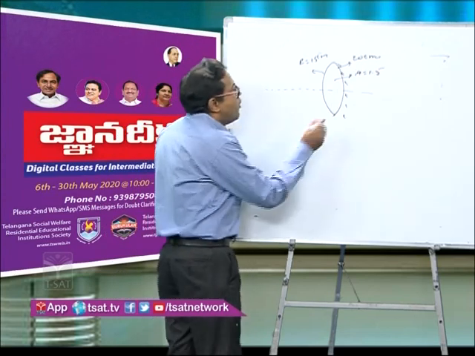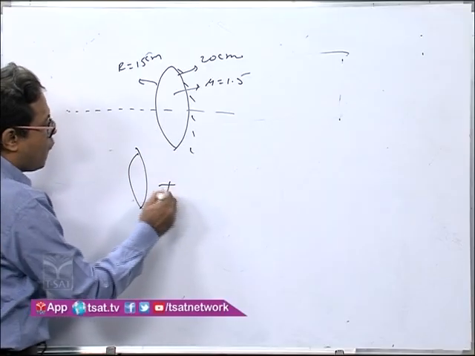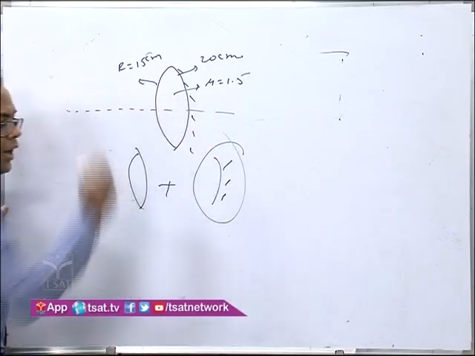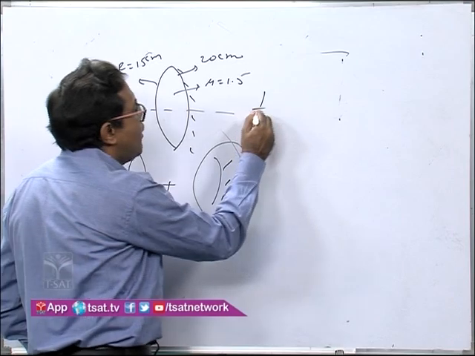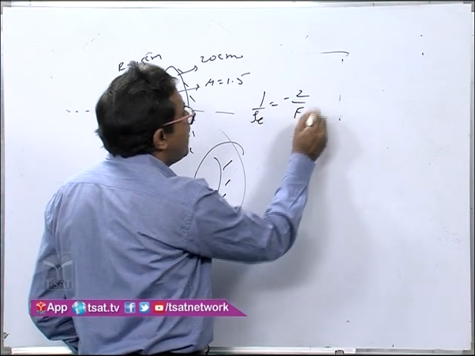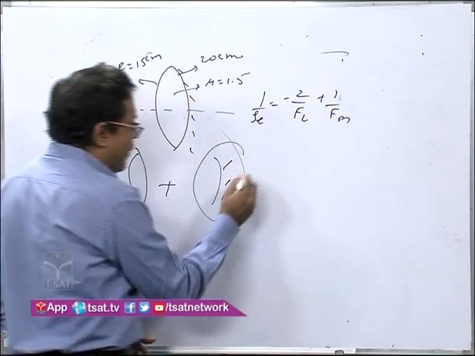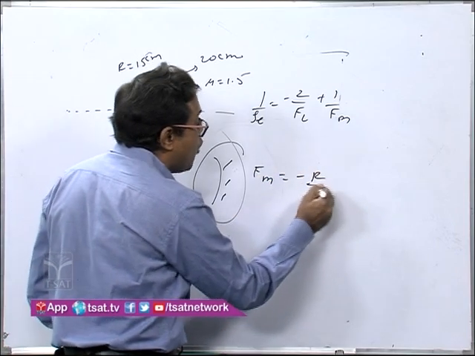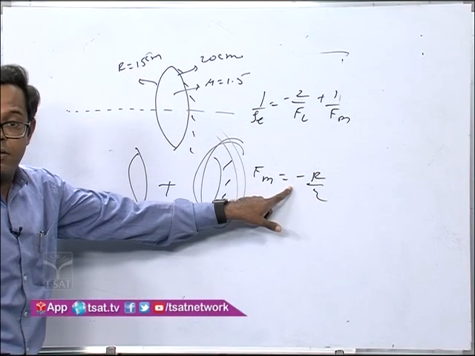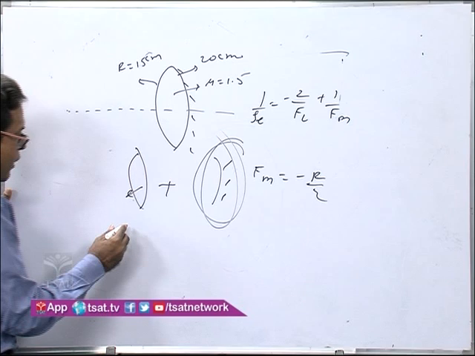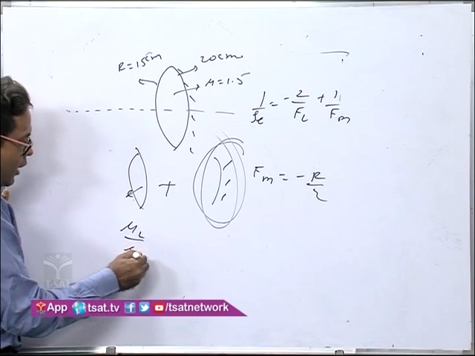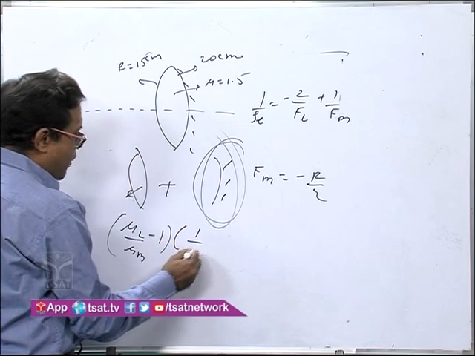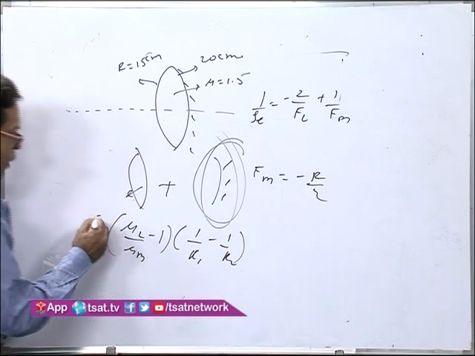What you have to do? This is the superposition of what? Lens and mirror. This is which mirror? Concave mirror. You write the formula. Effective length is equal to minus 2 by FL plus 1 by FM. Now, for the mirror, FM is equal to minus R by 2, because it is concave, you have to put minus. Now, for the lens, you can apply mu lens by mu medium minus 1 by R1 minus 1 by R2, you will get 1 by focal length.